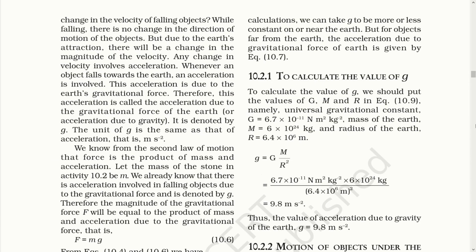Is there any change in the velocity of a falling object? While falling, there is no change in the direction of the motion of the object. But due to the earth's attraction, there will be a change in the magnitude of the velocity. Any change in velocity involves acceleration. Whenever an object falls towards the earth, an acceleration is involved. This acceleration is due to the earth's gravitational force. Therefore, this acceleration is called acceleration due to the gravitational force of the earth. It is denoted by small g. The unit of g is the same as that of acceleration, that is meter per second square.